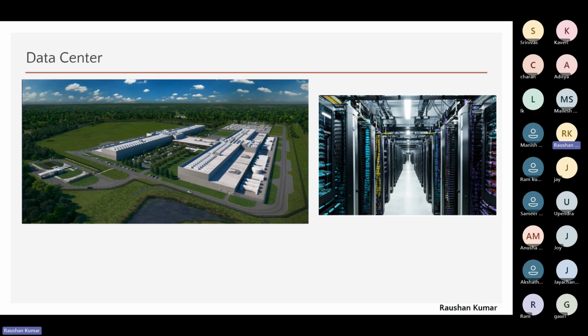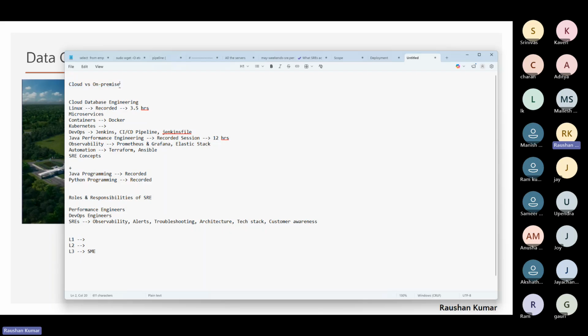The same thing happens for the cloud. Cloud providers have a lot of infrastructure across the globe. So that's the fundamental difference. Friends, are we good? Quick thumbs up. Cloud versus on-premise. It's all about the ownership.